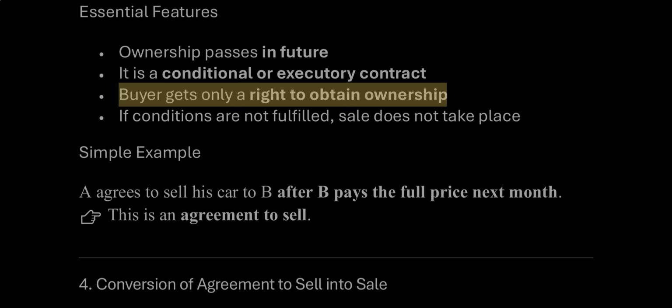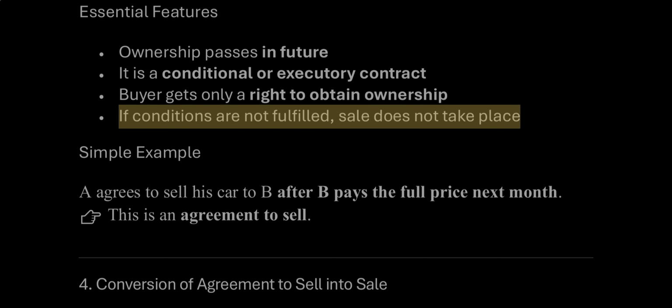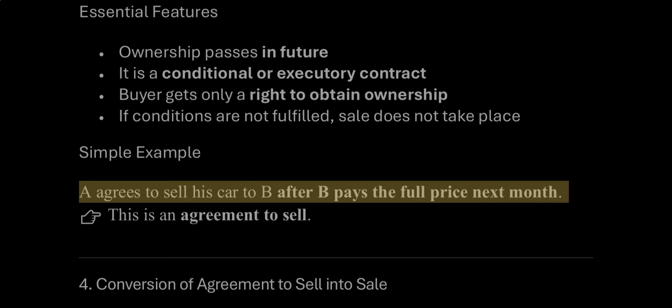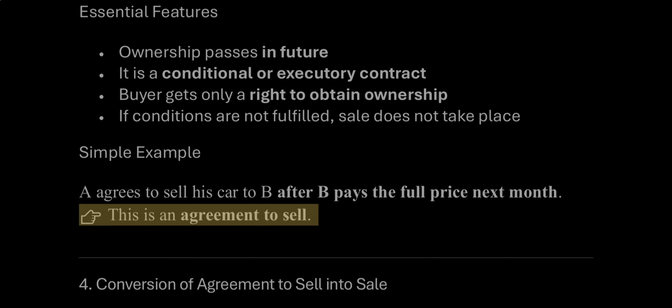Buyer gets only a right to obtain ownership. If conditions are not fulfilled, sale does not take place. Simple example: A agrees to sell his car to B after B pays the full price next month. Right, this is an agreement to sell.